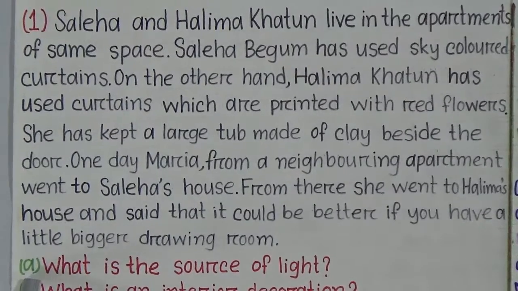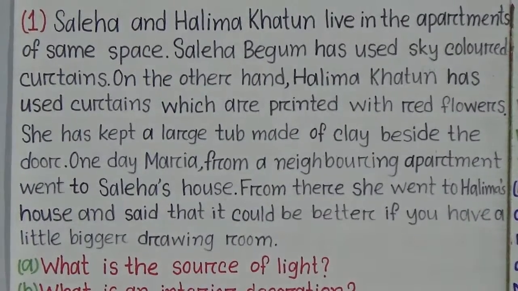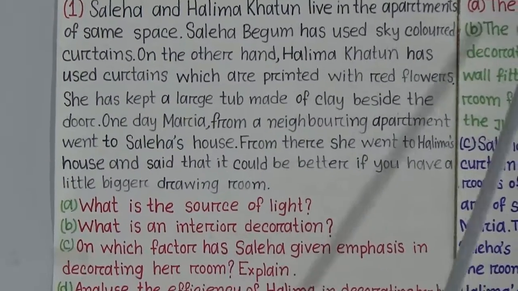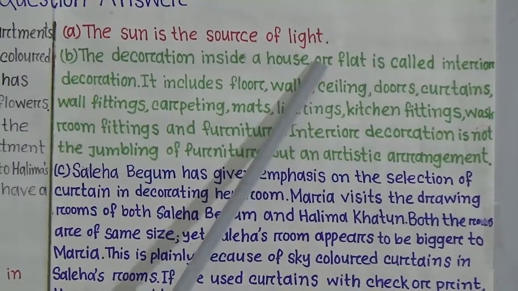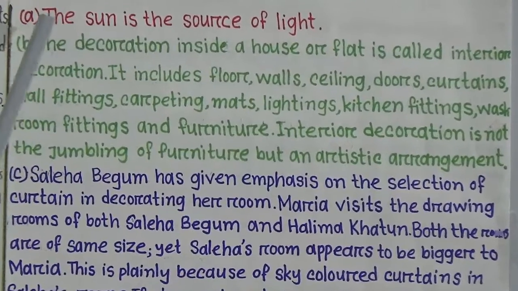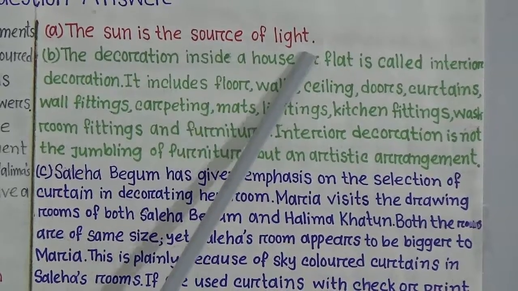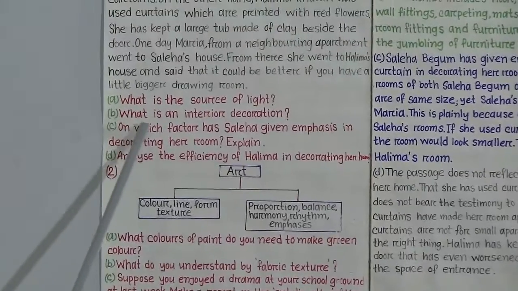And from this stem we have to answer 4 questions. Our first question is, what is the source of light? Students, we all know that the sun is the source of light. So our answer will be, the sun is the source of light. Now come to the second question.